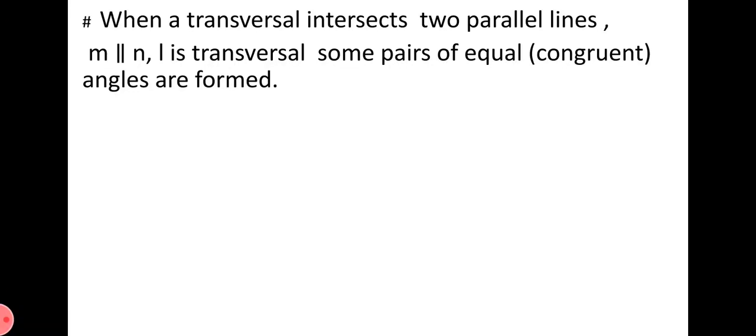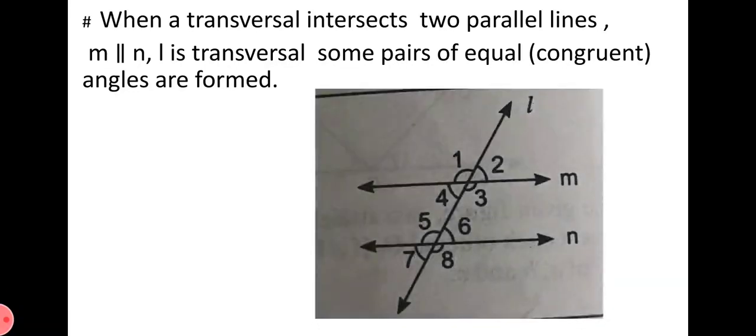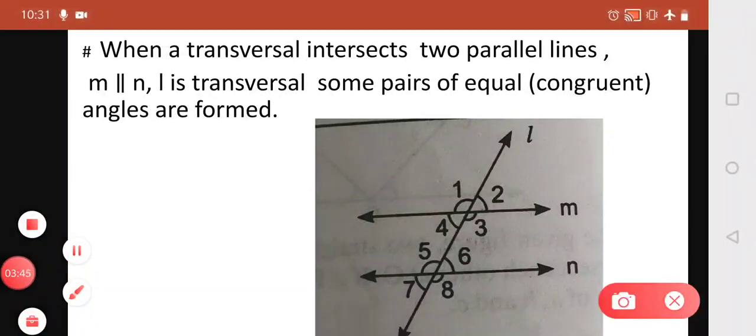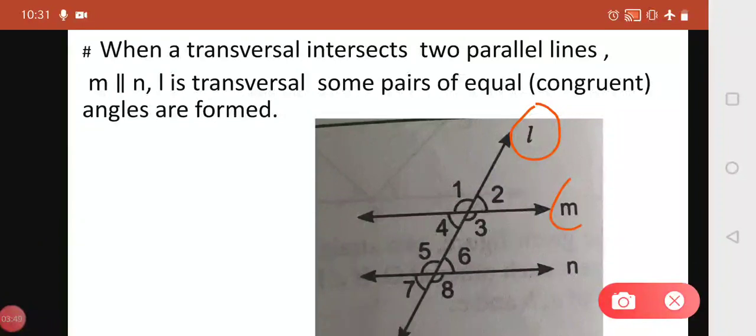Let's see in the figure. Now, you can see that when a transversal L intersects two parallel lines, that is, M is parallel to N, the condition is given that these lines M and N are parallel to each other, we get 8 total angles: angle 1, angle 2, angle 3, angle 4, angle 5, angle 6, angle 7 and angle 8. In total we get 8 angles.